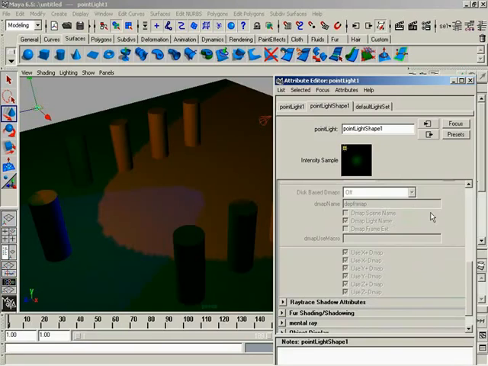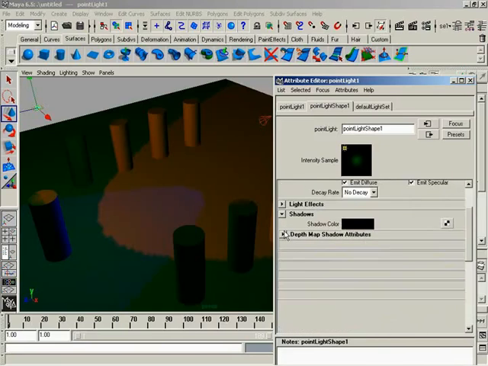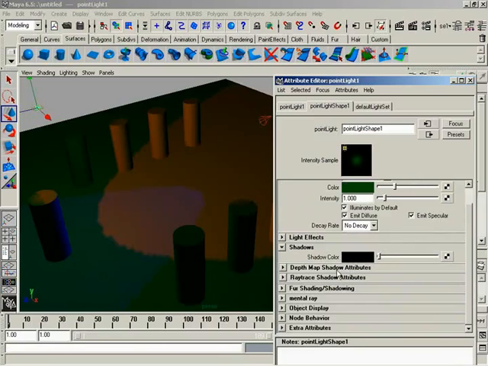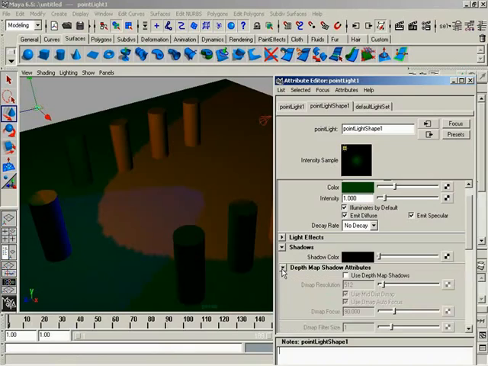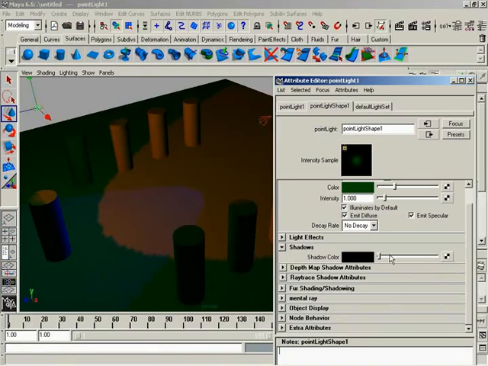Of course, ray trace shadows cost. They can become quite rendering intensive, but at the same time, so can depth map shadows if they're not set up properly. If you crank the settings up too high or just don't really keep track of what you're doing. That's right. Now, depth map shadows and ray trace shadows are the only types of shadows available to us, and even with these things, there's all sorts of different settings that allow us to control everything from shadow color to the resolution of the shadow itself, and these are things we're going to be exploring more and more as we progress through this course.